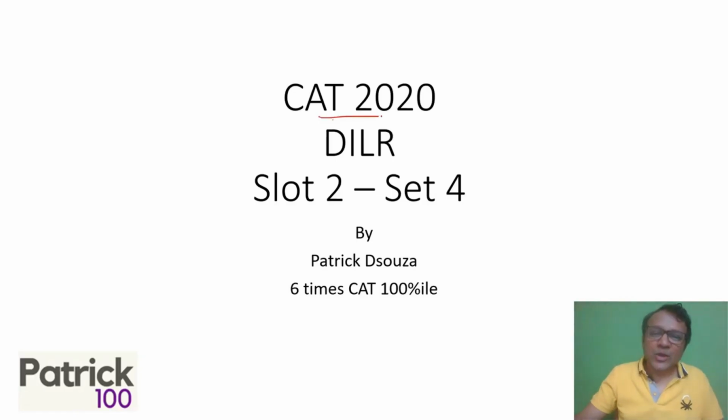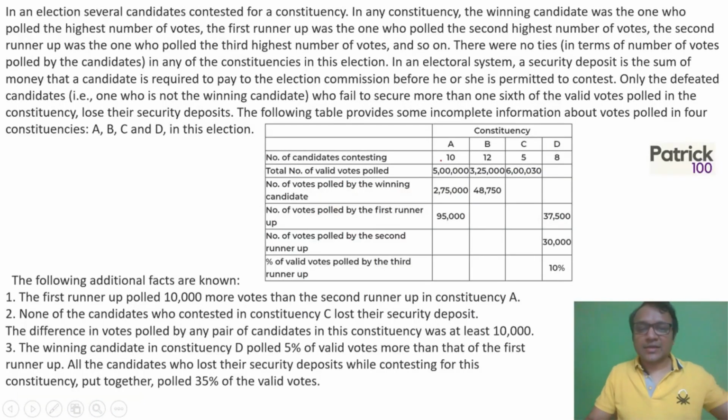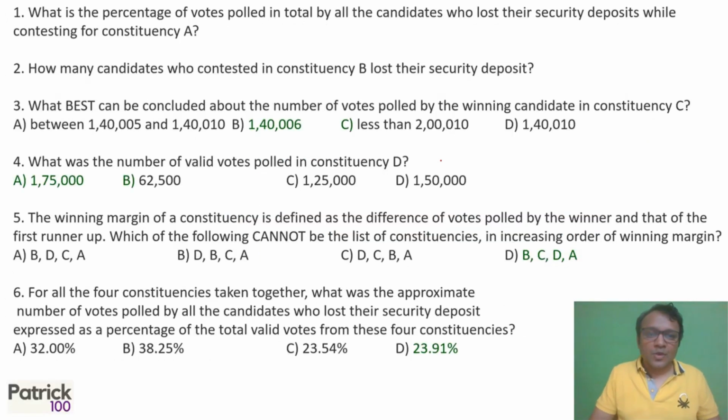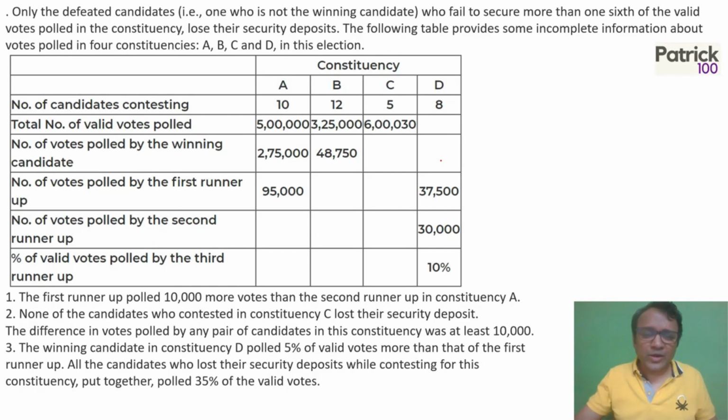Hi, so here again CAT 2020 slot 2 set 4, the DILR set. So let's try to solve. Here again there's a data with a table and calculations. So some calculations involved. One way is to go to the questions and calculate as per what is required, or just try to calculate first and then go to the questions, whichever way suits.